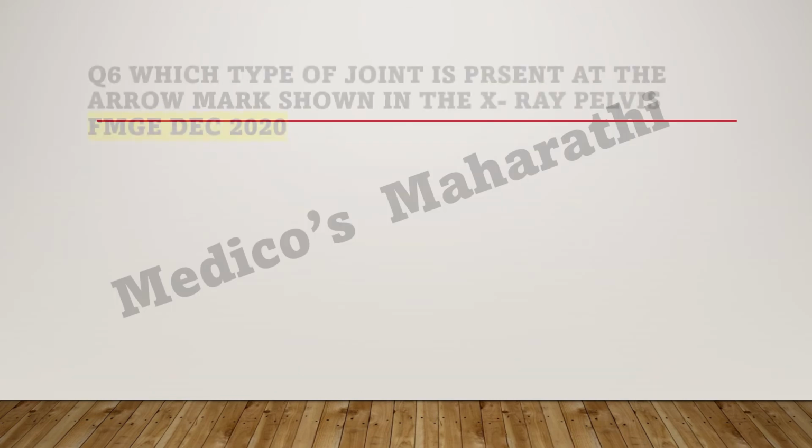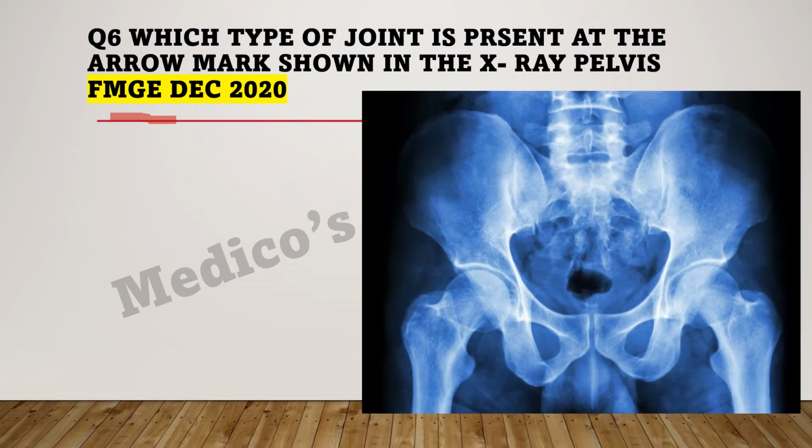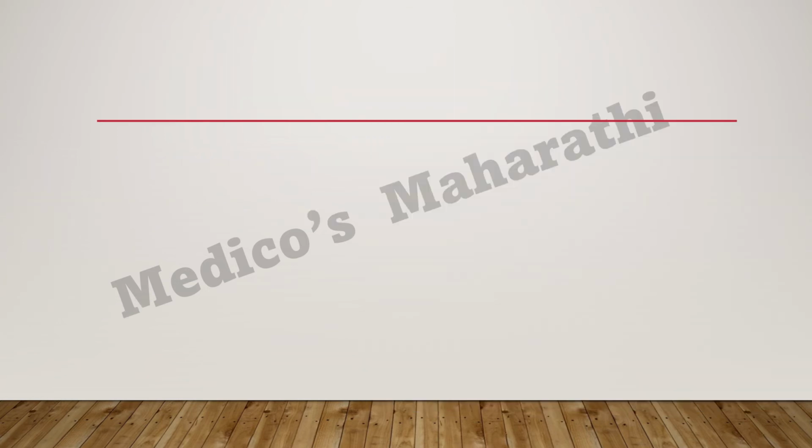What is the next question? Which type of joint is present at the arrow mark shown in the X-ray of the pelvis? This question was in FMGE December 2020. So let's see. What do you think? What is this area? First you must know this area, and if you know this area, you know the joint present here. It can be a primary cartilaginous joint, a secondary cartilaginous joint, a fibrous joint, or a synovial joint. So what do you think it can be?